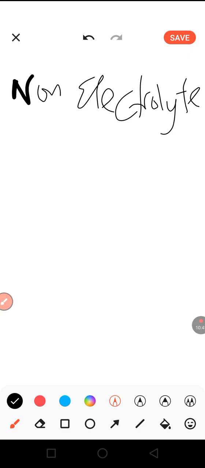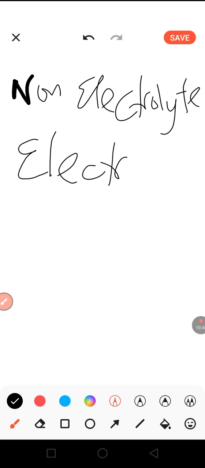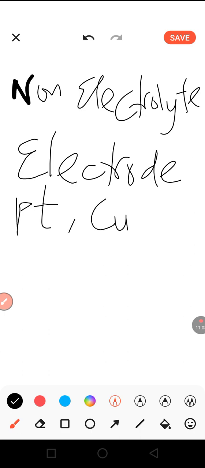Now, we shall look at another term, which is electrodes. What is an electrode? An electrode is usually a conductor, and mostly they are metals. Metals like platinum, copper, and mercury are electrodes. Metals are usually used as electrodes.